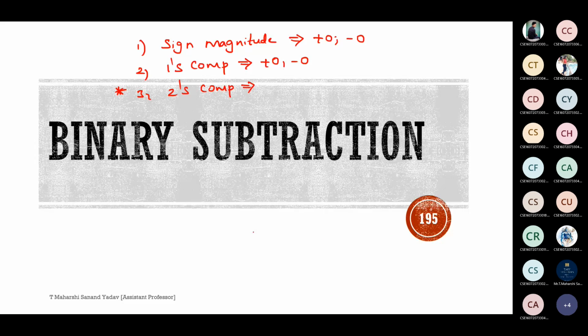In real life, is there any concept of plus 0 or minus 0? No, sir. Only 0, a single value. That's the advantage with 2's complement. The representation will be the same whether it is positive or negative. So that's the reason if you want to represent any negative number, we shall use 2's complement.